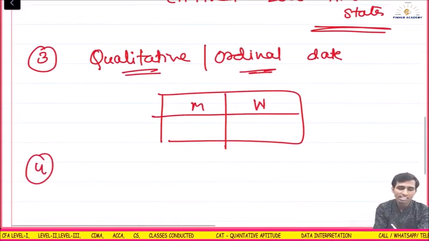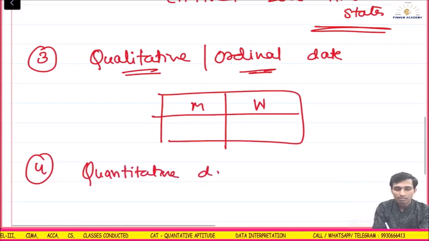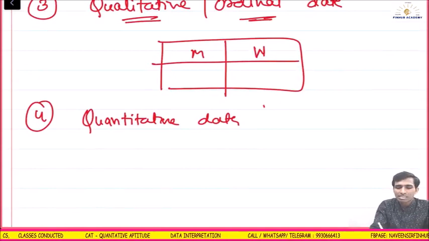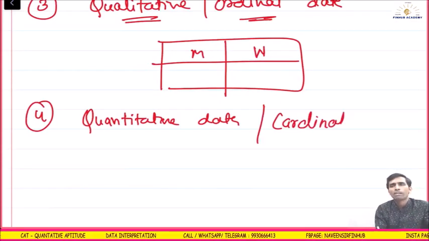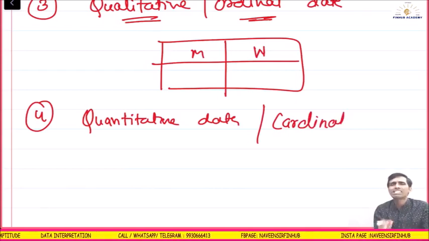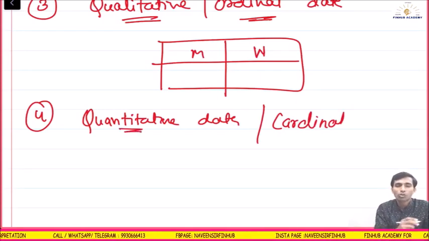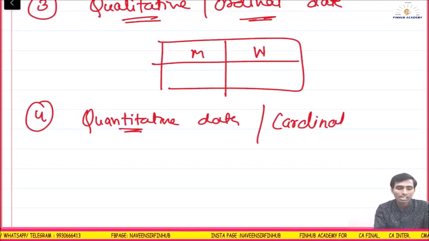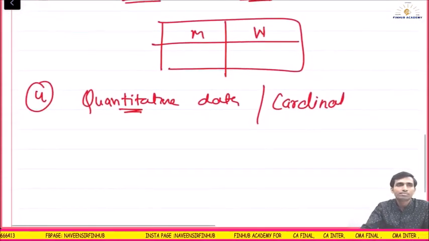Quantitative, which we already discussed. Quantitative data means numbers. The other name is cardinal, as opposed to ordinal. These are cardinal numbers, we know that. So whenever the data is classified with respect to variables, let's say height, profit, salary, sales, and all those things, where numbers are there, it is called what? Quantitative data or cardinal data. Understood? Okay, 4 types we have done: time series, geographical, qualitative, and quantitative.